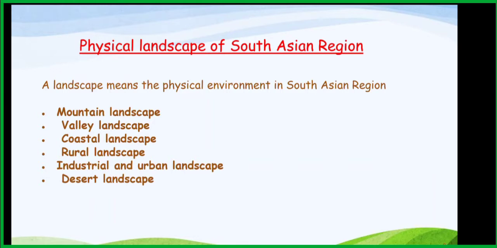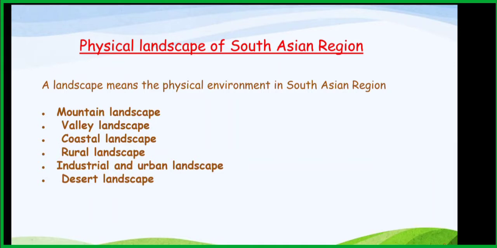When you study the shape of the land, the features differ from one landscape to another. For example, when you go to Nuwara Eliya,